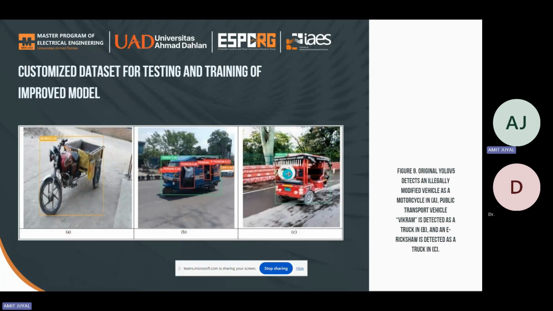So we require a dataset so that we can train our model on these types of images, so that our model can detect these objects correctly. Because of this reason, a customized dataset for testing and training is required.